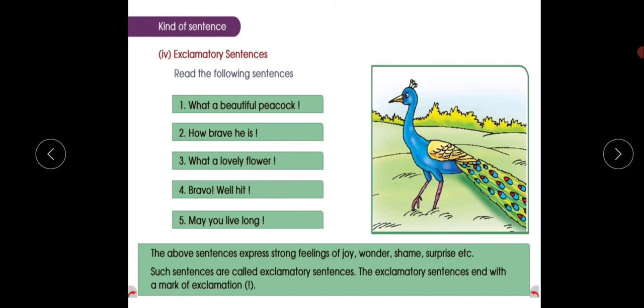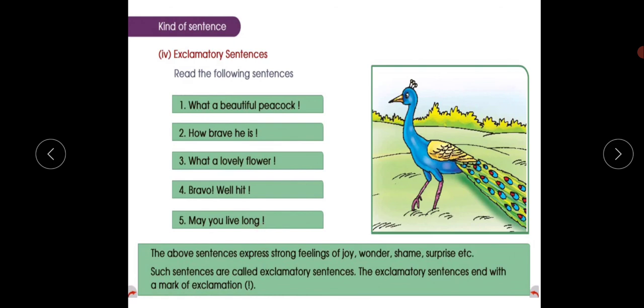The above sentences express strong feelings of joy, wonder, shame, surprise, etc. Such sentences are called exclamatory sentences. The exclamatory sentence ends with an exclamation mark. Look, this is the exclamation mark.